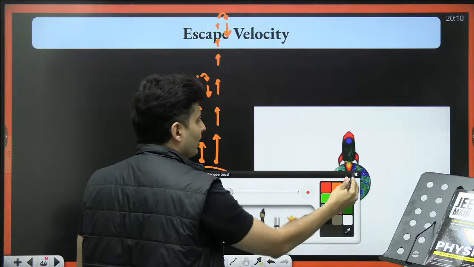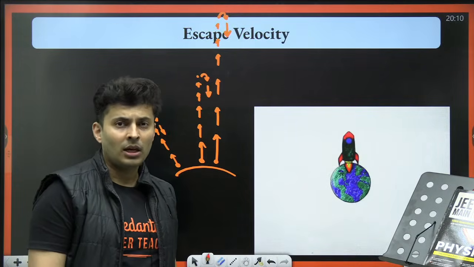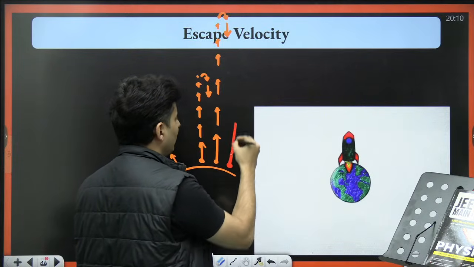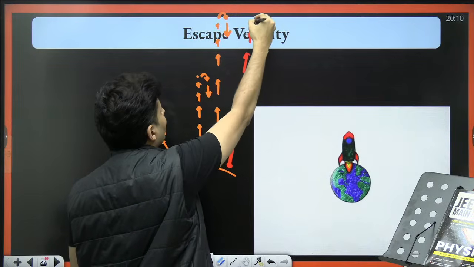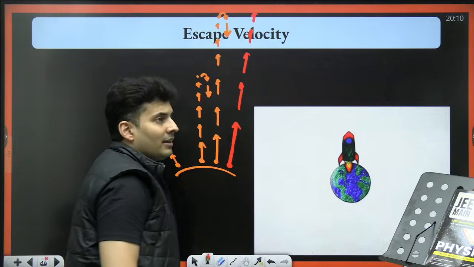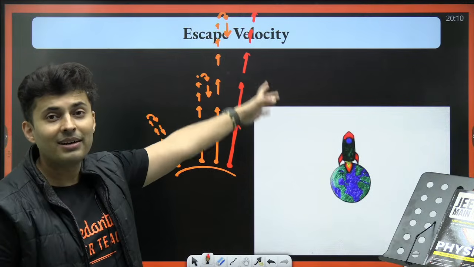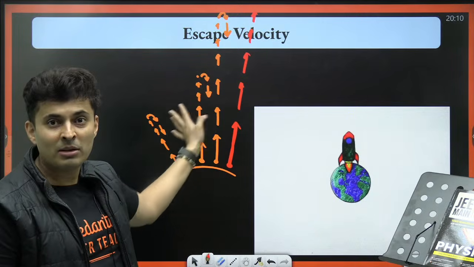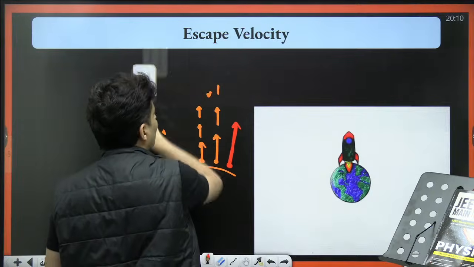What if Pandu told Champa, I don't want to see you again, and threw Champa into the air with a good speed, so that even if her speed reduced, it never became zero, ever. That means Champa never returned back to the earth. So Champa escaped the earth. She said bye-bye. Permanent breakup happened. So that is basically your escape speed.